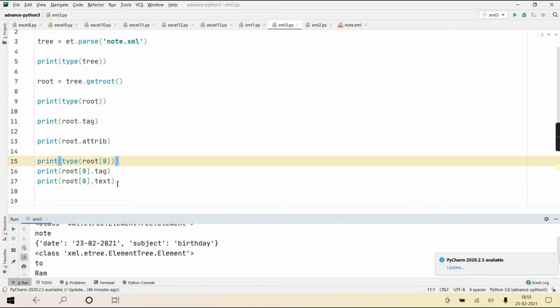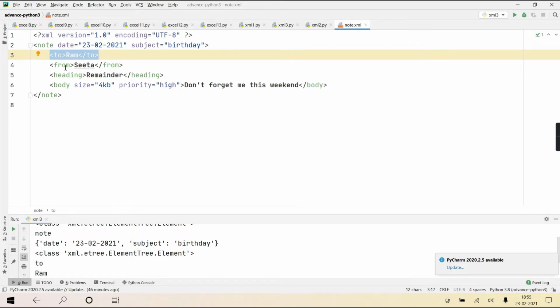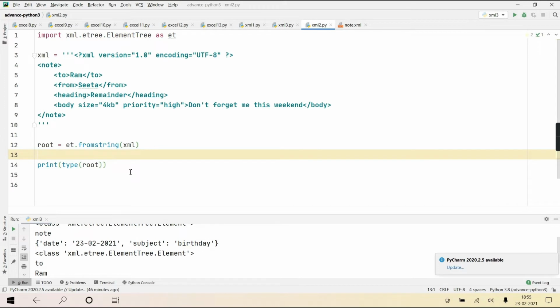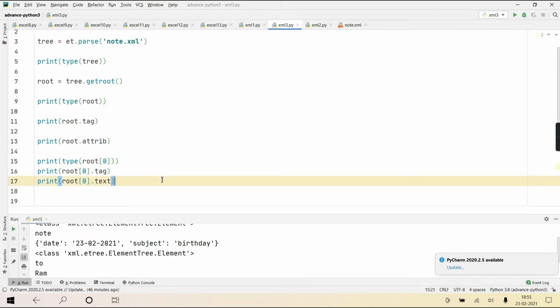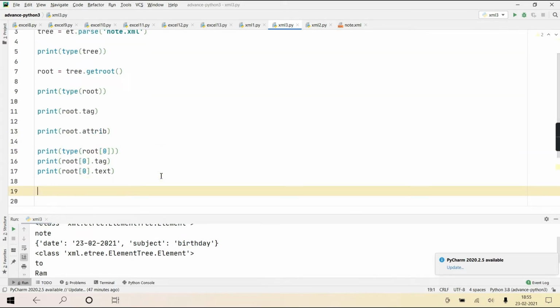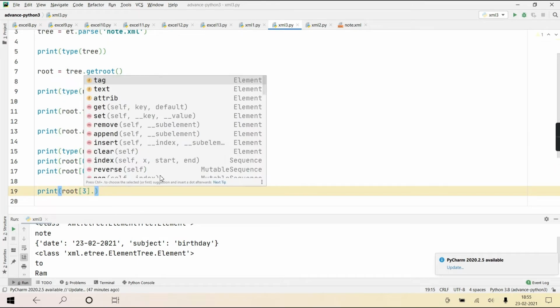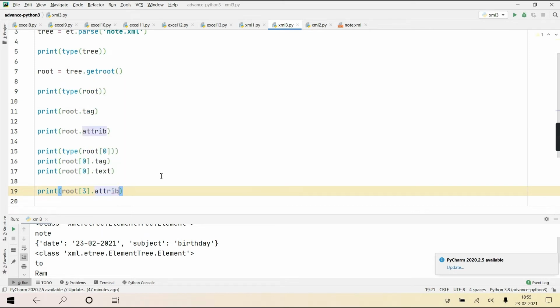Now, if I write root of 0 dot attrib, it's not having any attribute. Does it have? No. But 1 is from, 2 is heading, and 3 is body. So suppose in this program, now I'm writing print root of 3 dot attrib. So it will give the attrib of the third child of root.